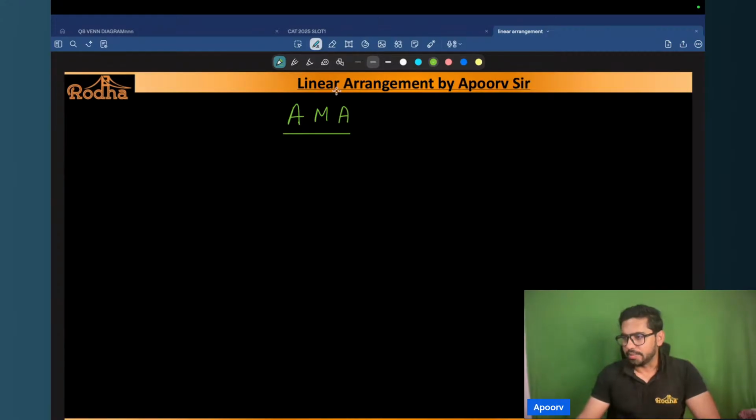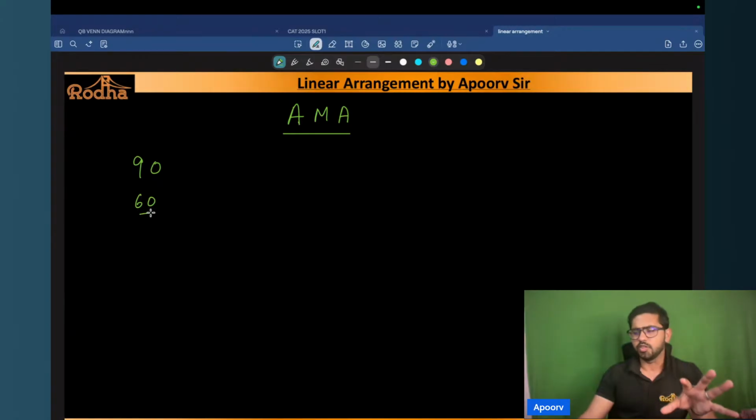My 10th score is 90%, but my 12th score went down to 60. Okay, no worries. See, you should feel lucky that you have touched the 60 mark, right? So you clear the basic section, basic cutoff for most of the colleges, right? If this was below 60, then you would have faced a lot of challenge, right? Now, can I know whether you come from an engineering background or a commerce background? Are you an engineer or a non-engineer? That is one thing which I would want to know from you, Inspiro. Commerce. Okay. So great, great.